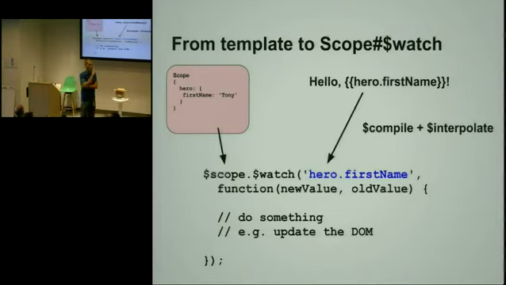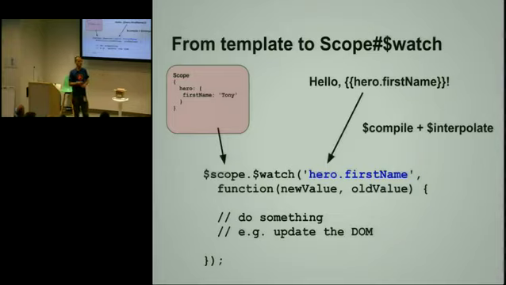So we don't actually care about how complex the hero object is. What we care about is just this single path in the object. So that's the only thing we are watching. When we take this expression and parse it and create a compiled version of the expression, it's actually just the getter that will just go through the model and will eventually fetch Tony in this case. And that's the only thing that we are watching. And the way this happens, we created runtime functions that are very efficient to fetch this stuff.